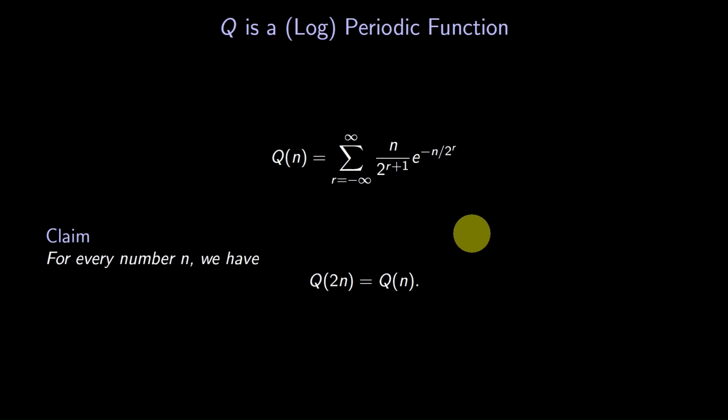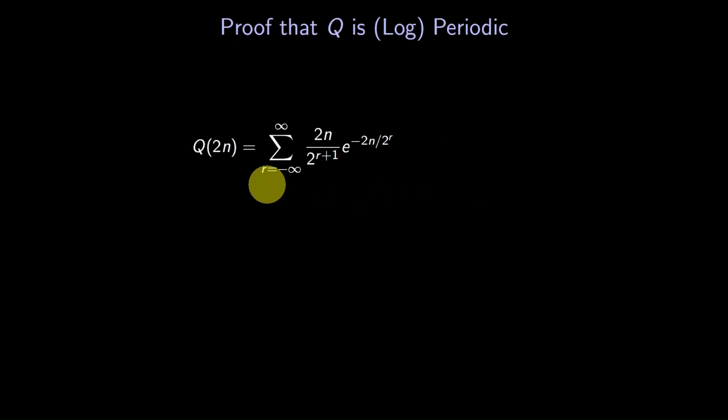And that's exactly right. Q has a kind of periodic behavior. Namely, Q of 2n and Q of n are the same. How will we prove this claim? The proof is just 4 lines. First, stare at this formula for Q. We'll plug in 2n for n. Note the appearance of 2n in 2 places on the right. Second, we'll simplify by canceling some factors of 2.